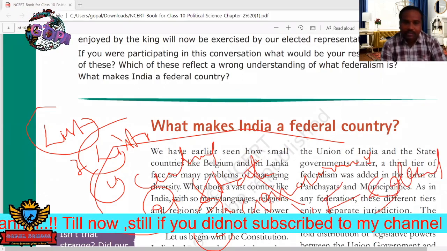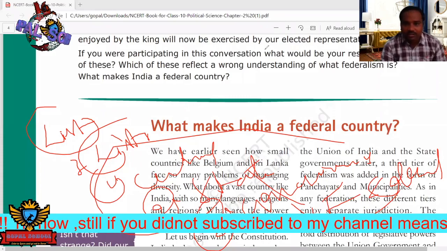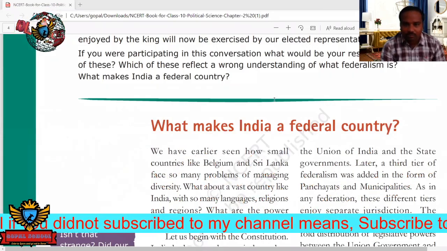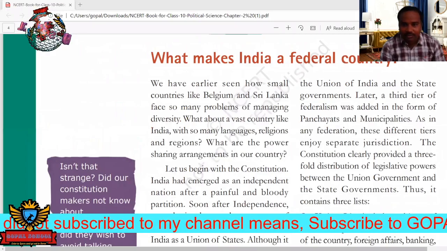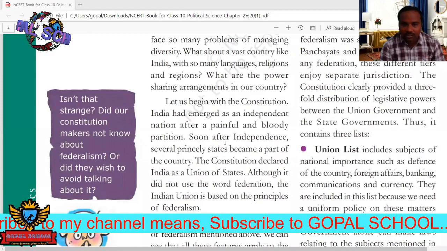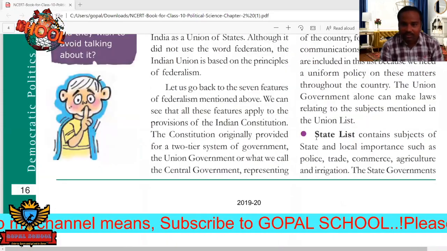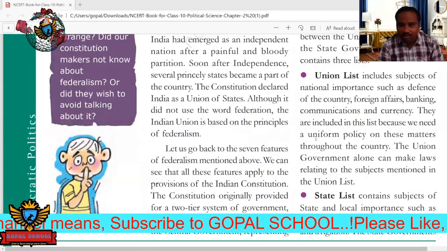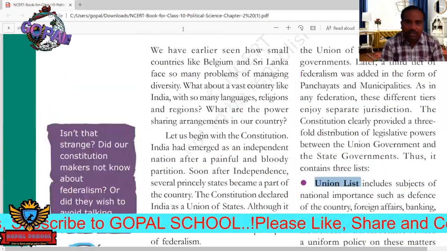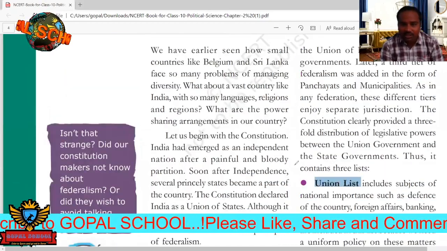So just to move forward, see here. These are the three lists in our constitution. The first one is the union list. The union list is also called the central list.